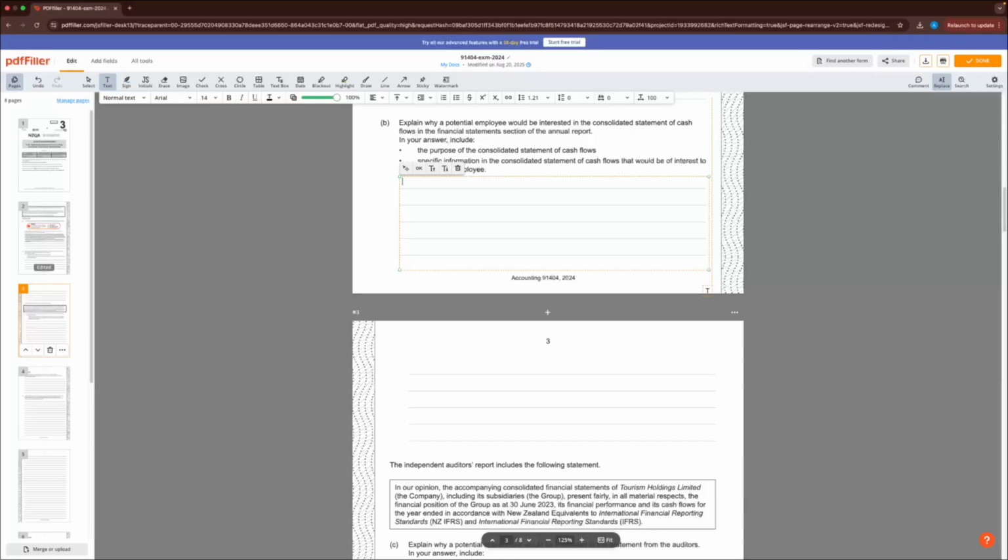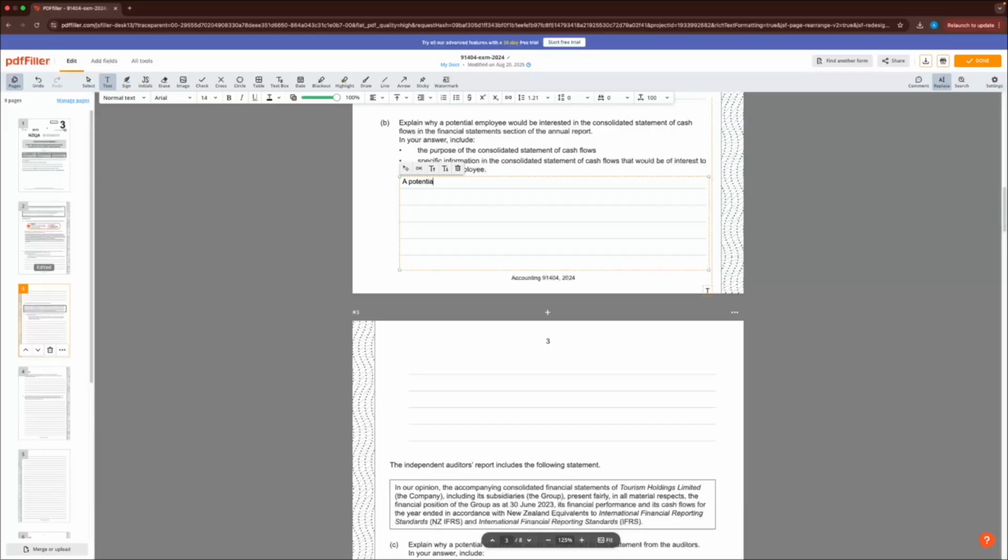So an employee, if they're going to maybe move towns or cities, wants to make sure that the business is in a good financial position so that they can continue working there for the duration of their contract or their job. So we're going to say that in here.